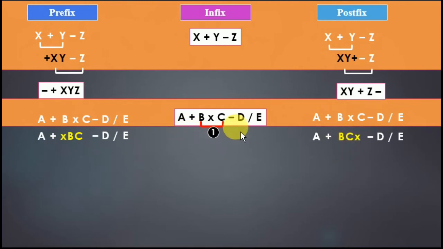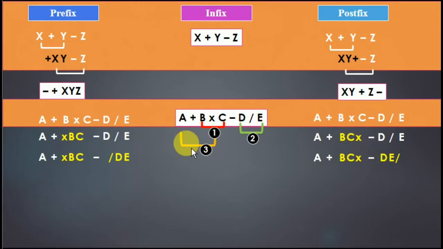Now in the second case, which one? Yes, division. In a prefix, divide DE, and postfix DE divide. So there are values A plus multiply BC minus divide DE. This is one value, this is second value, this is one more value. Means these are three values now left. Here in this case also, A plus BC multiply minus DE divide. 1, 2, 3.